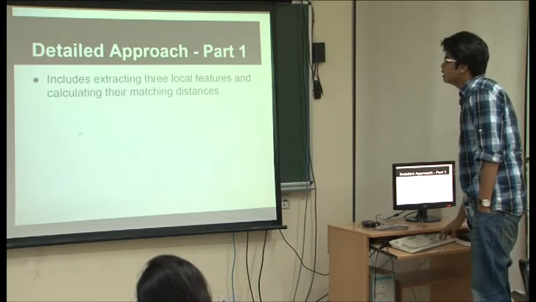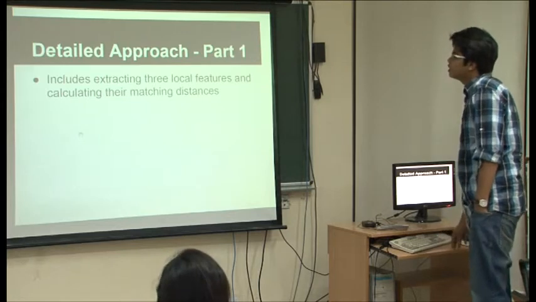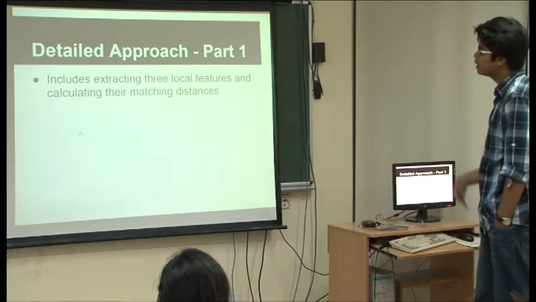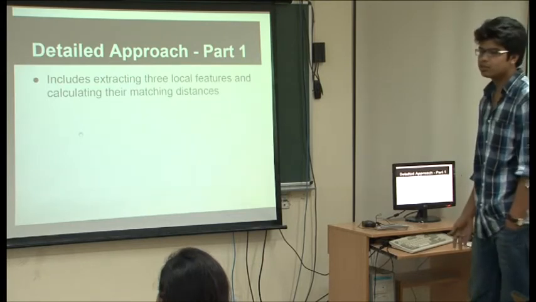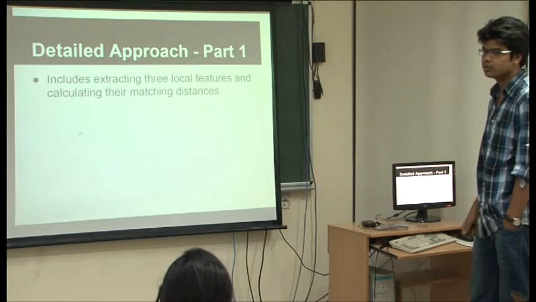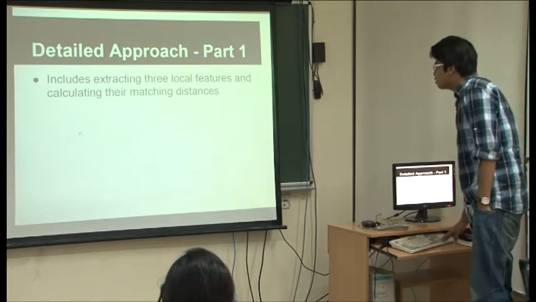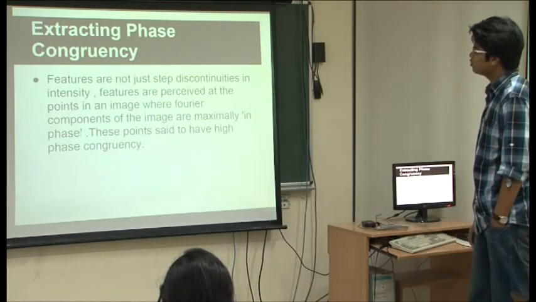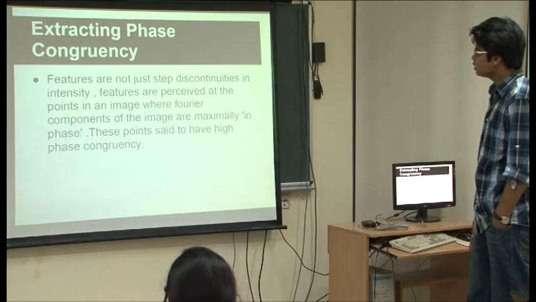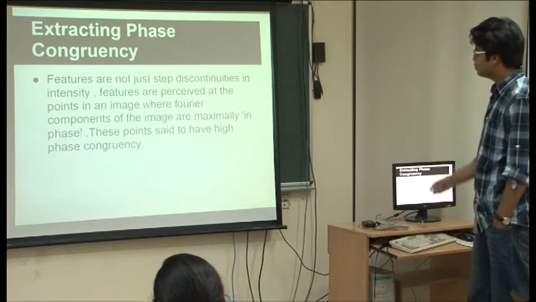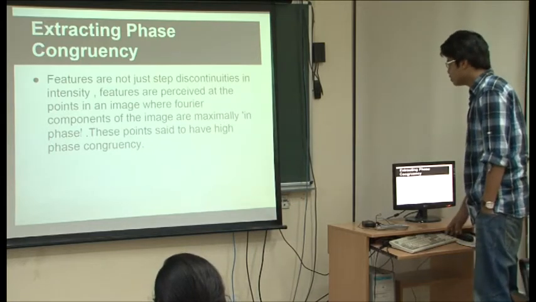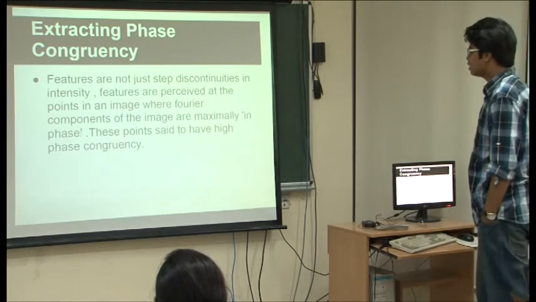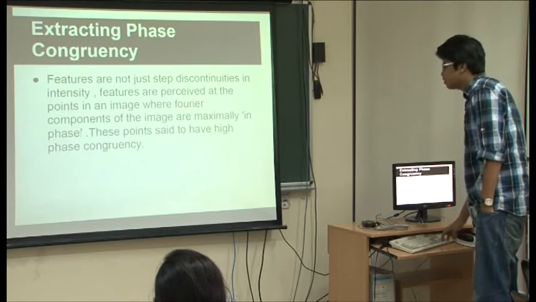Sir, I'm coming with the detailed approach. The first part involves extracting the three local features and calculating their matching distances. The second part will include extracting the global feature, which is the Fourier transformation coefficient. The basic idea of phase congruency is that features are perceived at the points in an image where the Fourier components of the image are maximally in phase. These points are said to have high phase congruency.